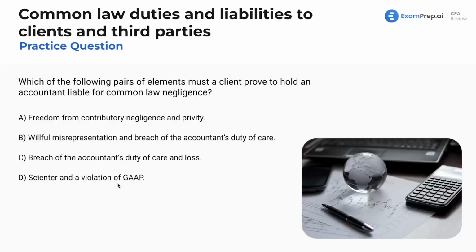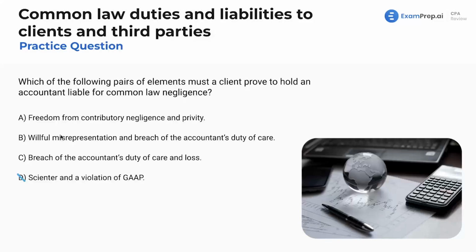But a violation of GAAP. I know I'm only on point two, but no, there's nothing to do with GAAP here. That's a total distractor. We're not doing anything involved with GAAP. Maybe the financial statements you're doing have to do with GAAP, but this is just a complete distractor, so don't worry about that. We also need intent to induce reliance. So again, we're dealing with this fraudulent situation. We also need reasonable reliance, and lastly, actual damages to the party.